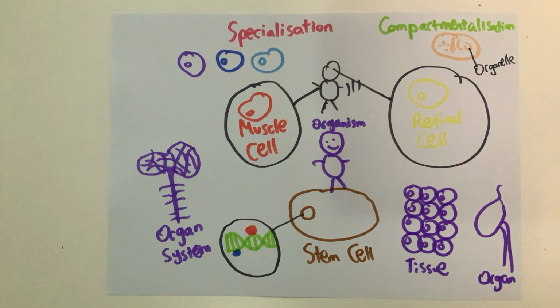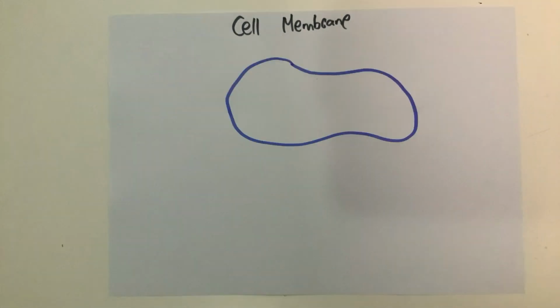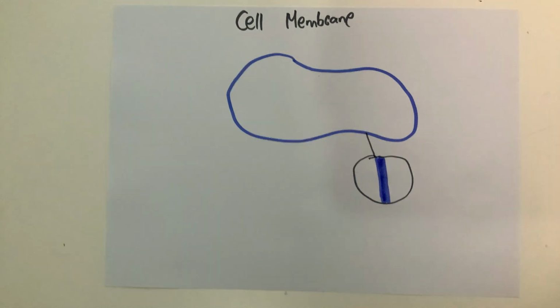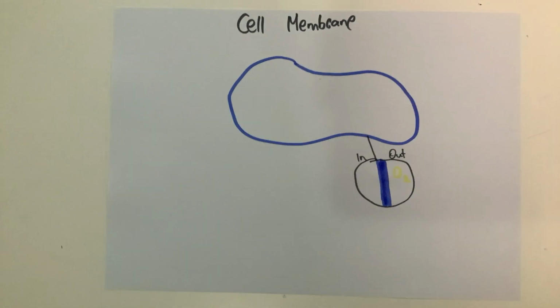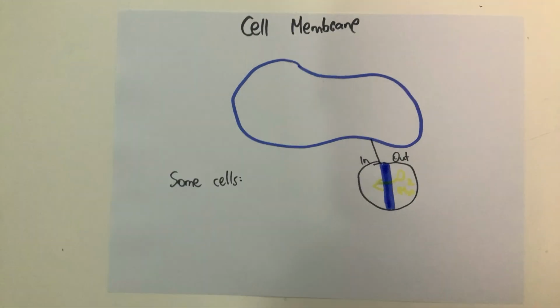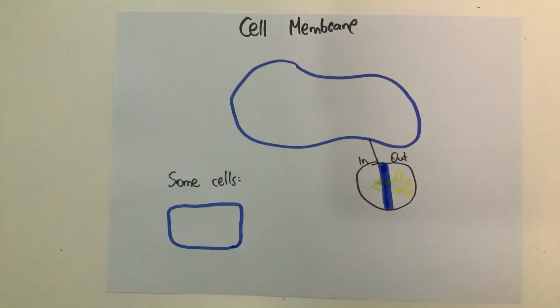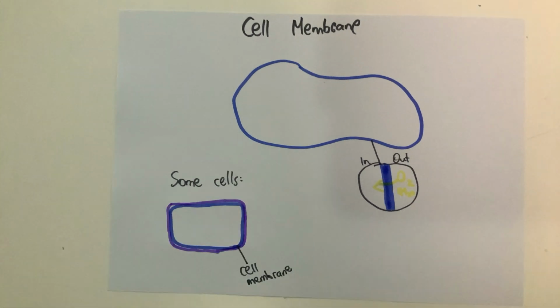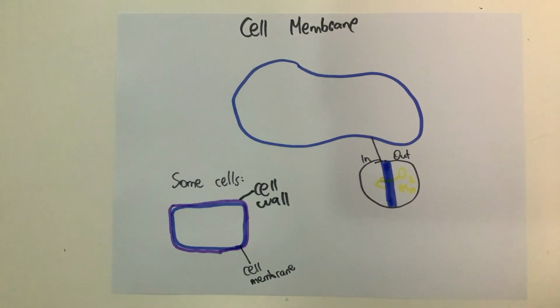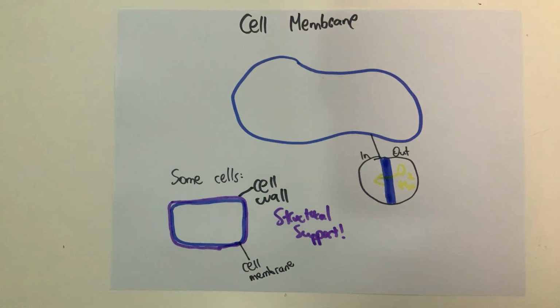Let's take a look at some of them. The organelles in eukaryotic cells. The first organelle we will look at is the cell membrane. The membrane acts as a barrier that separates the inside of the cell from the outside, yet specific substances, such as oxygen or water, can pass through. Some organisms have an additional organelle on the outside of the membrane, known as the cell wall, that aids in the structure and support of the organism, which is why plants do not need bones.